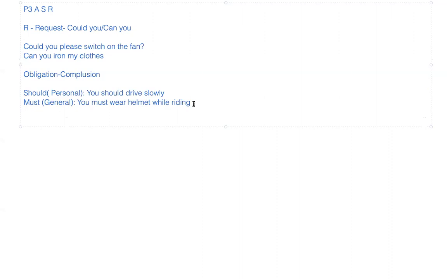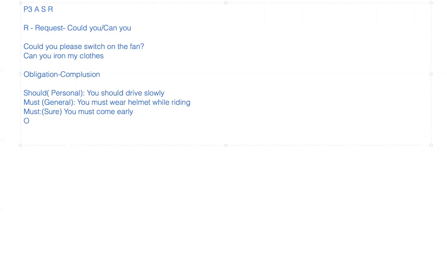Must sometimes is also used with surety. So another element which is added with must is surety. That is, when we say words like you must come early, you have to be sure that this thing happens on time, and you should be sure about it. So that is the next element added to must.